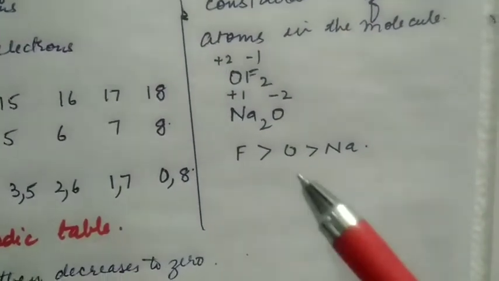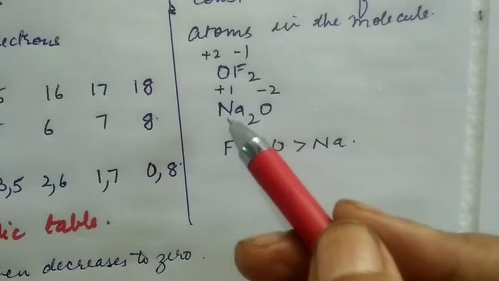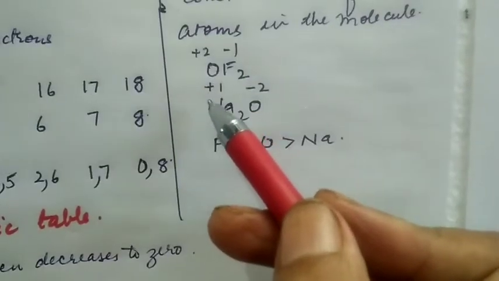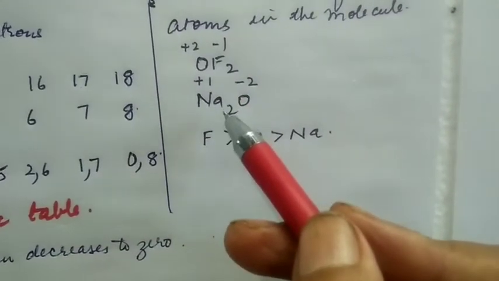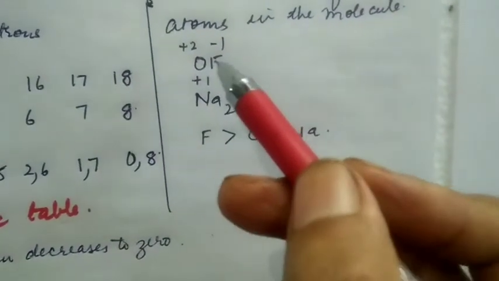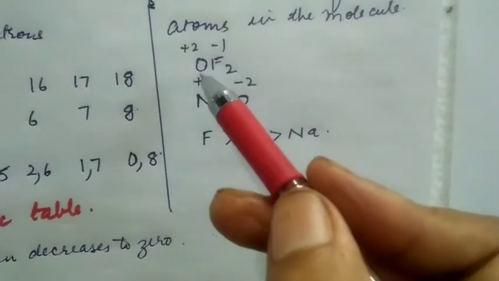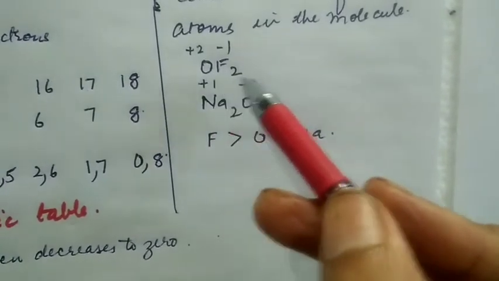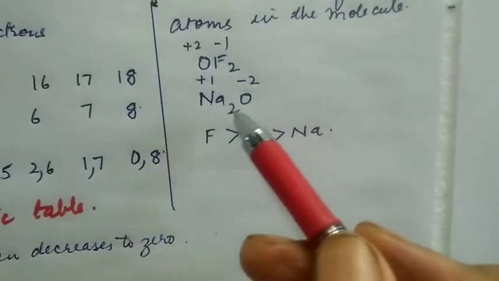On the other hand, when oxygen combines with sodium, sodium has an oxidation state of +1. So 2 atoms means +2, so oxygen will have -2. So oxygen is having +2 oxidation state in OF2 and -2 in Na2O.